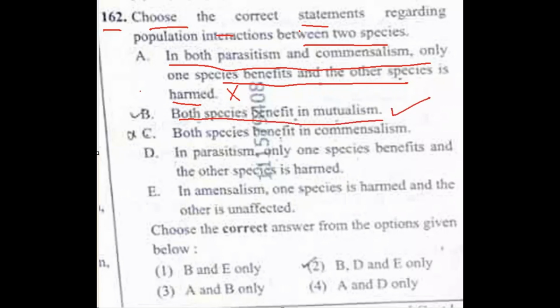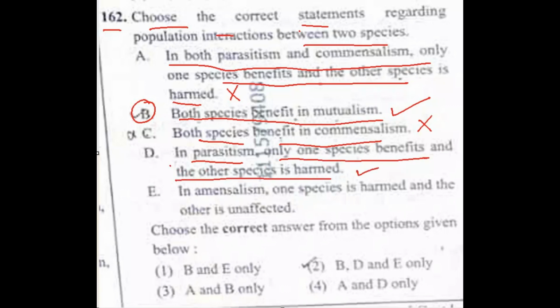That is correct. So option B is correct. Option C, both species benefit in commensalism. That is wrong. Only one is getting benefit, no? And option D, in parasitism, only one species benefits and the other species is harmed. That is correct. So D is also correct.